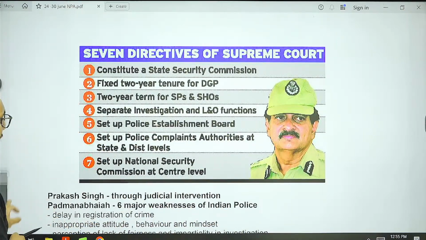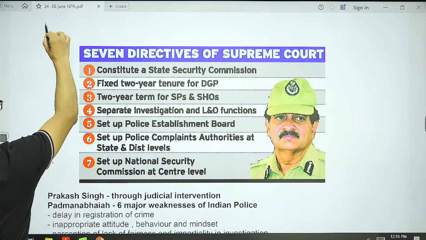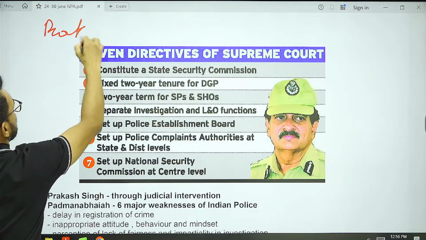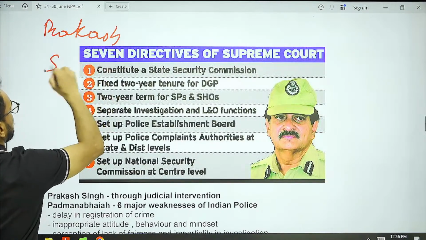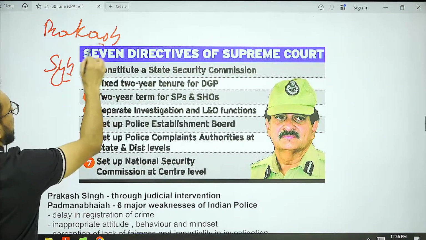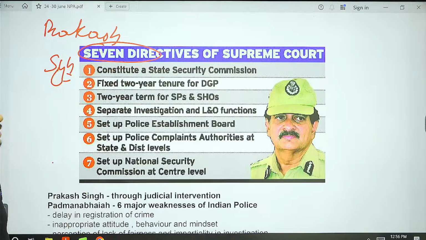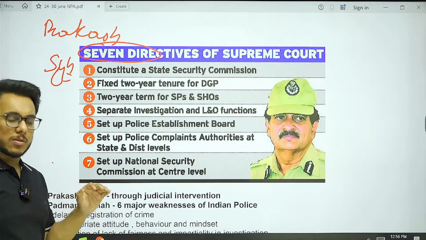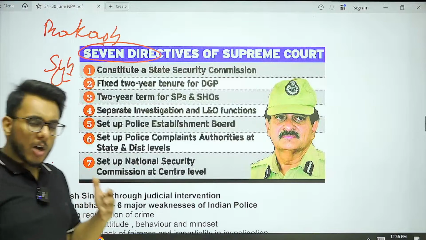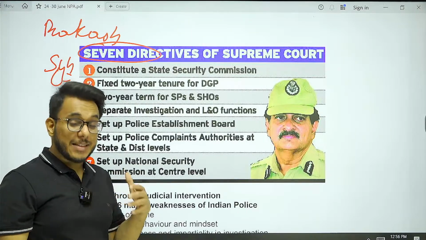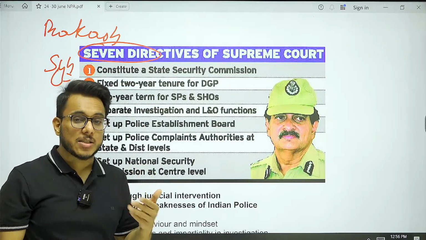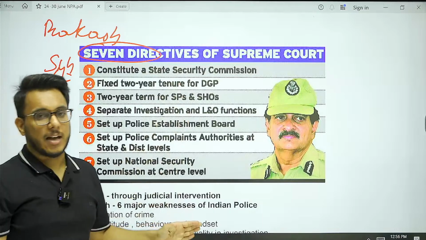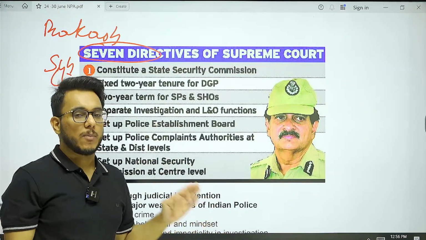In the Prakash Singh case, there were seven directives given by the Supreme Court, and you can use these seven directives along with changing the law system. Some other long-lasting changes are needed, such as the seven directives of police reform given by the Supreme Court in the Prakash Singh case.